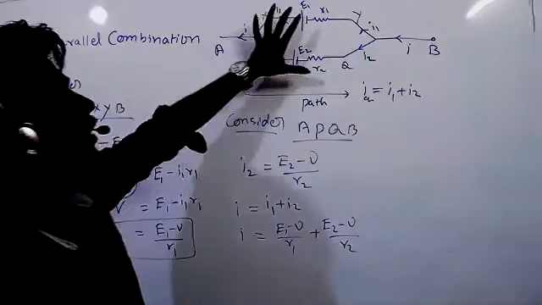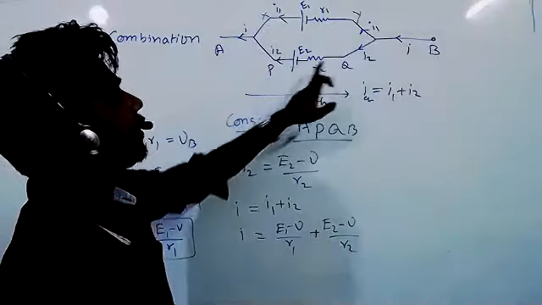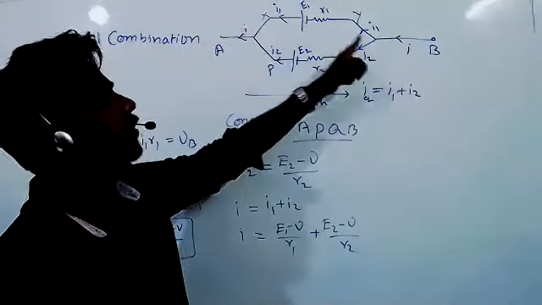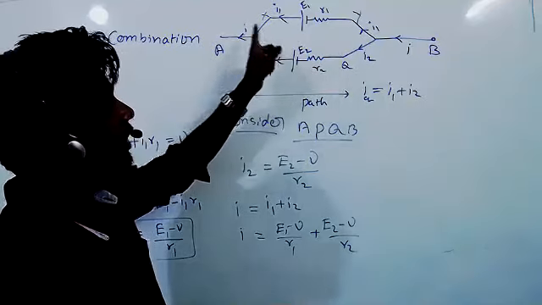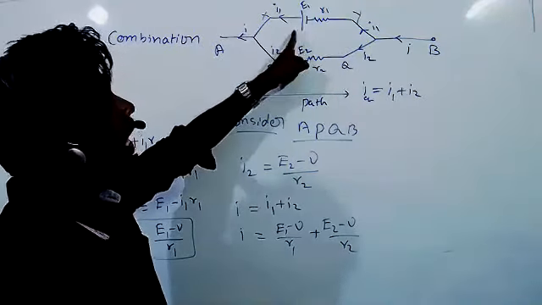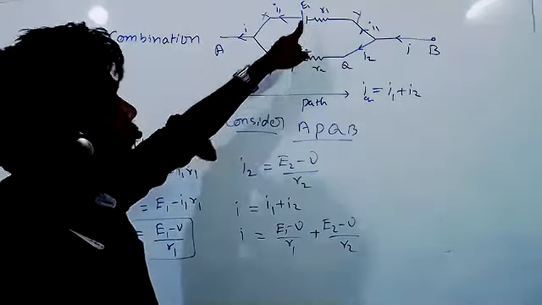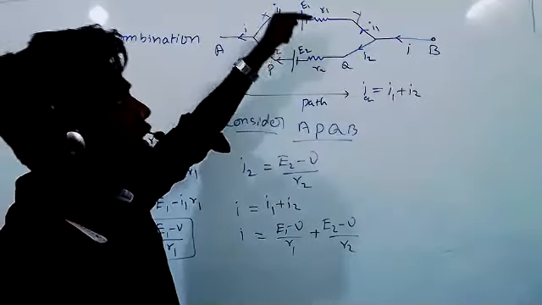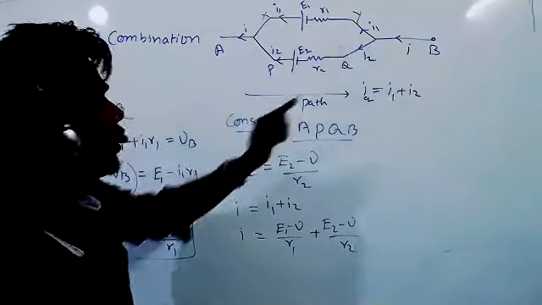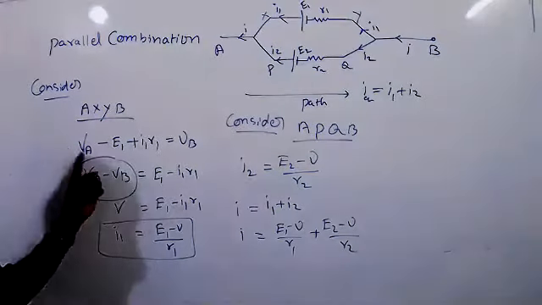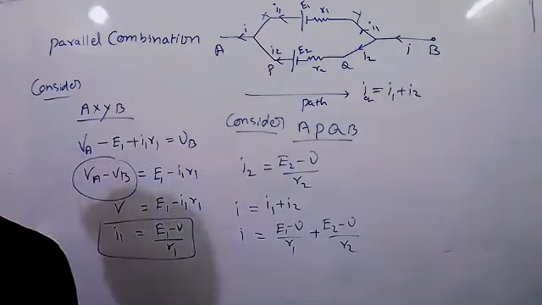Just draw a circuit. After that, we have to give some names. Then we have to follow the Kirchhoff laws. According to Kirchhoff laws, a sign convention is there. According to that sign convention, when you are going from high potential to low potential, we have to give negative. And when you are going opposite to the direction of current through the resistance, a potential drop, you have to give positive. If you know that, you will get the answer.